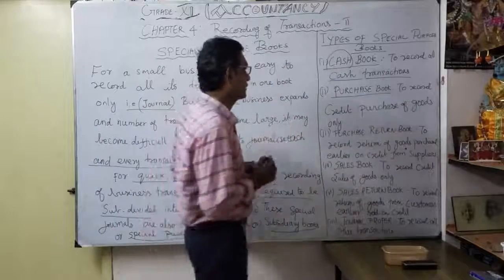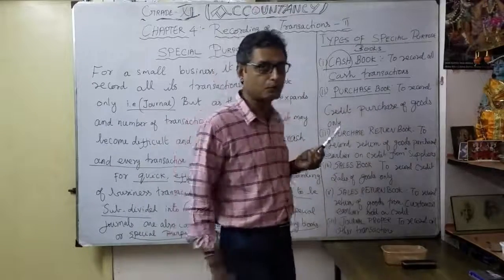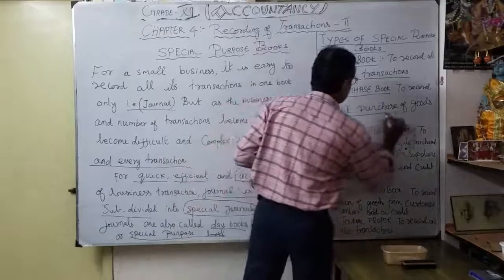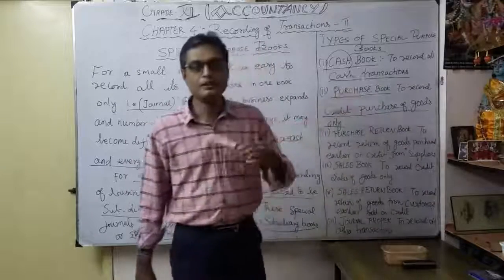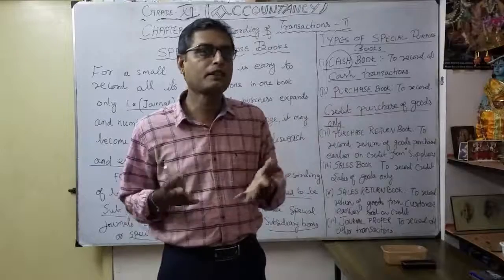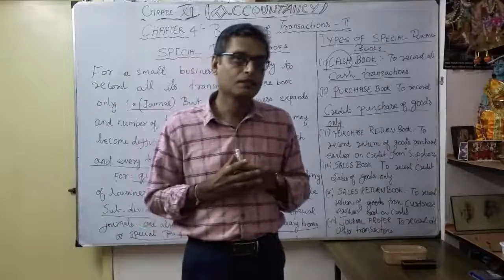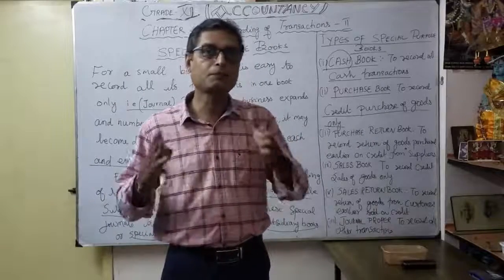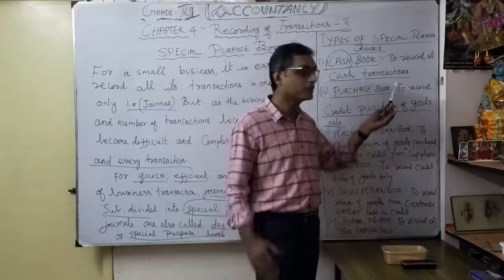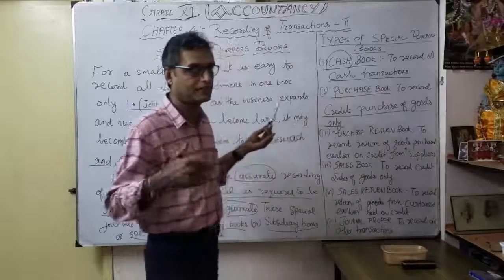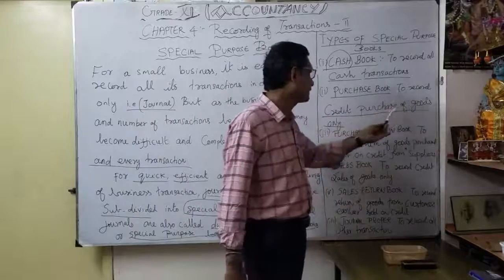And the second one, why is it called the purchase book? The need of the purchase book is to record credit purchase of goods only. Any cash purchase will directly come elsewhere. For credit purchases from suppliers, we are maintaining accounts under each supplier. So we have to maintain a separate purchase book, a special purpose book, because of the many suppliers. For easy identification of every supplier, you want to open an account, correct? So in the purchase book, we record credit purchases of goods only.